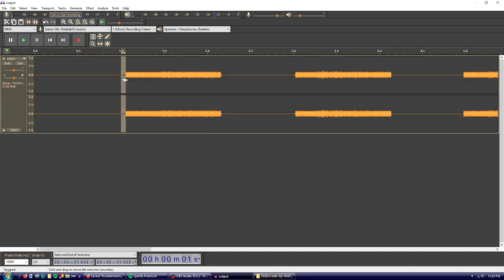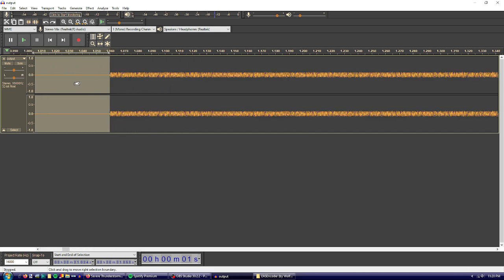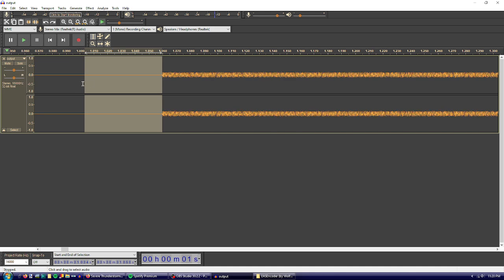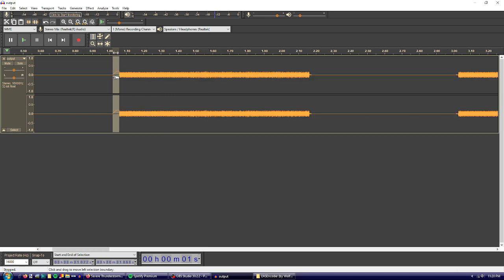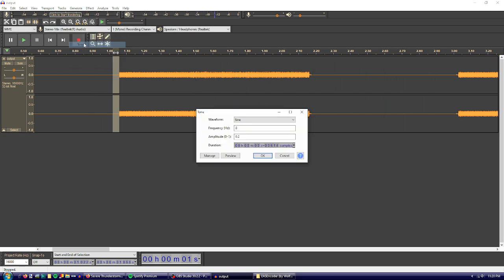and it needs to be like almost this long, but there's not a lot of clipping, so you might have to go longer or shorter. So I'm gonna go a little bit shorter, try to do this much. Yeah, generate tone.